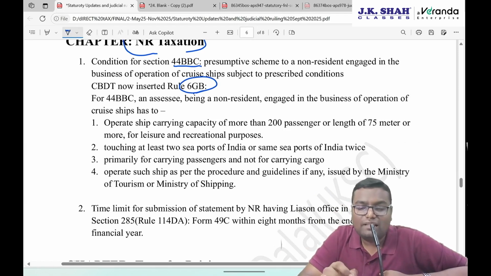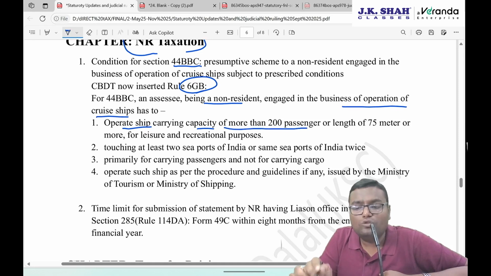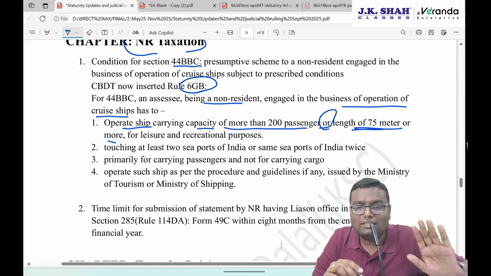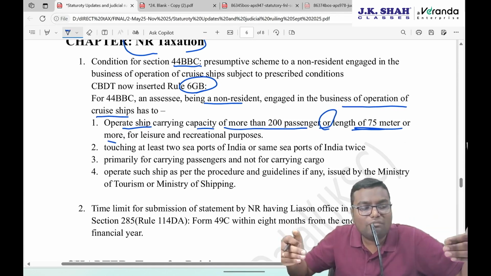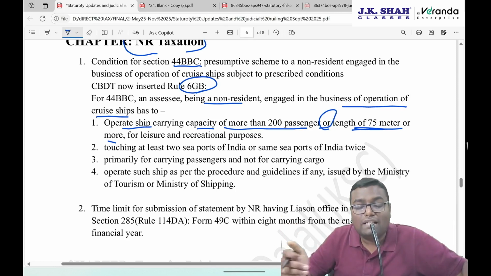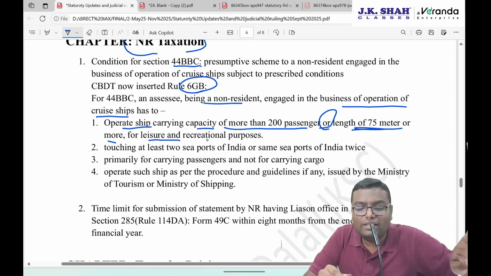For 44BBC, an assessee being a non-resident engaged in the business of operation of cruise ship has to operate the ship with carrying capacity of more than 200 passengers or length of 75 meters or more. So either the capacity should be 200 plus or the size of that cruise should be 75 meters or more, and this should be completely for leisure and recreational purposes.